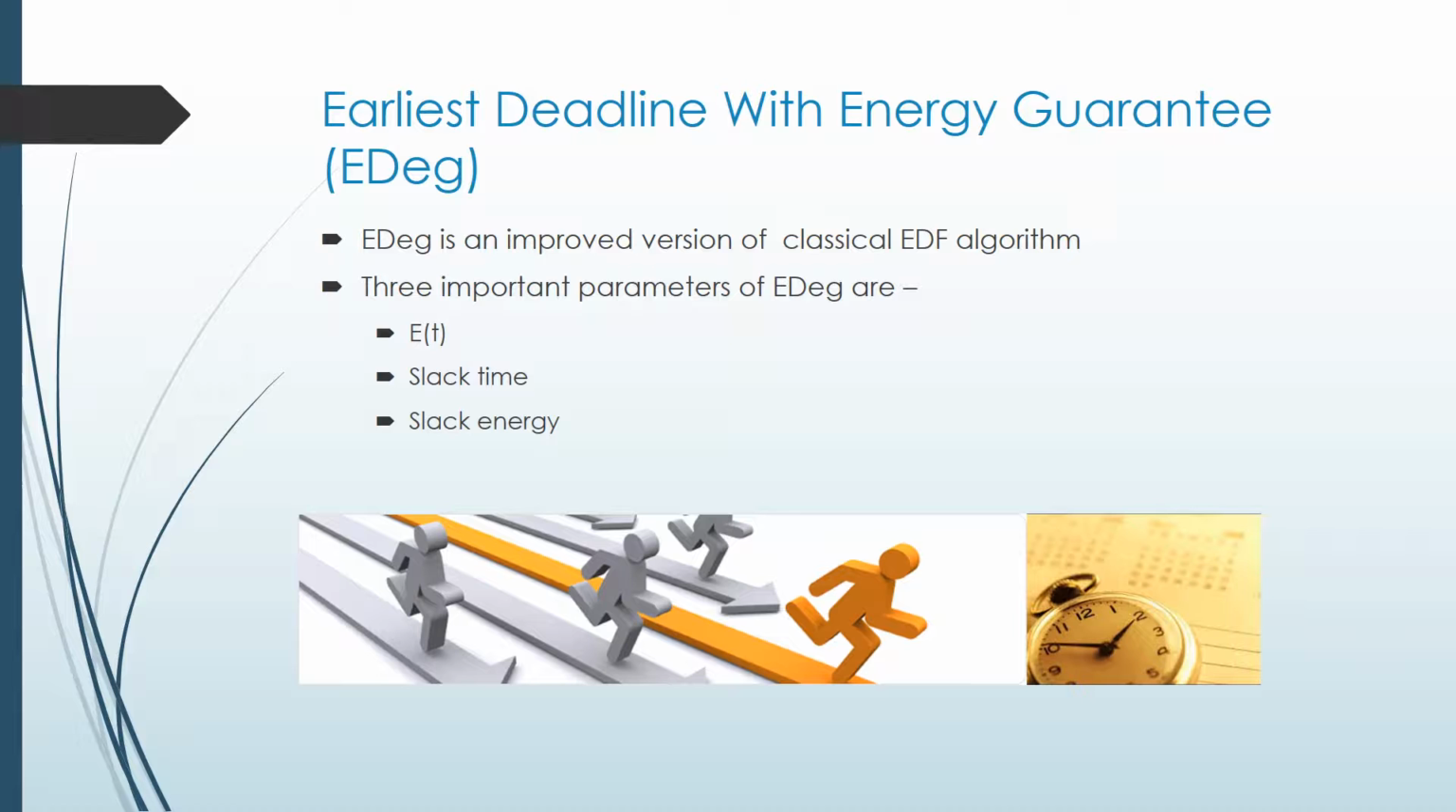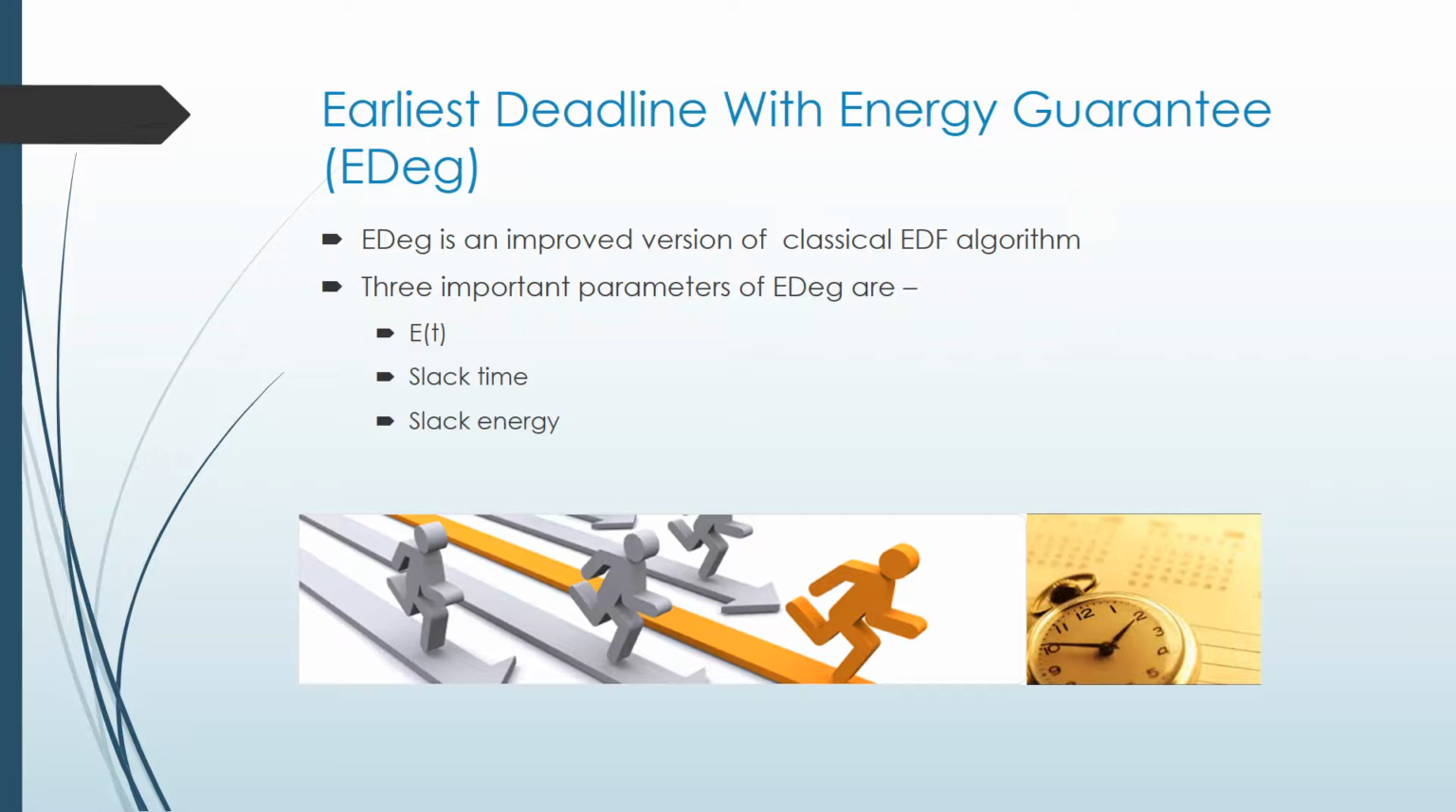The first algorithm is earliest deadline with energy guarantee, EDEG. EDEG is an improved version of the classical EDF algorithm and schedules the task as per the EDF algorithm. A task in EDEG is considered to consume energy with any power such that there is sufficient energy storage to execute the task for at least one time unit. The processor will remain idle in cases where there is insufficient energy.